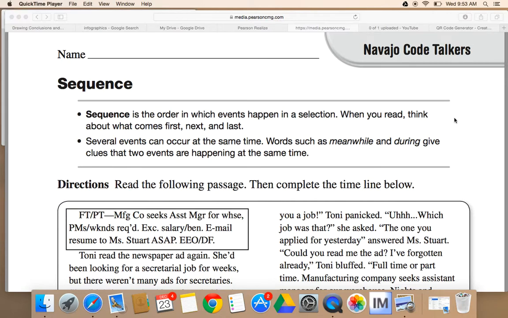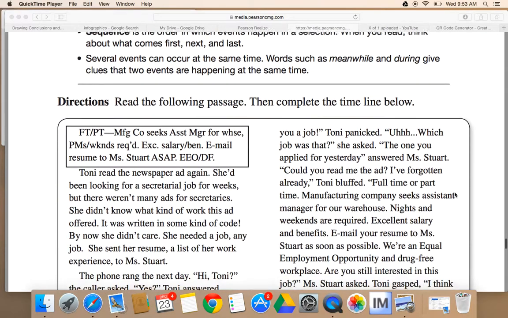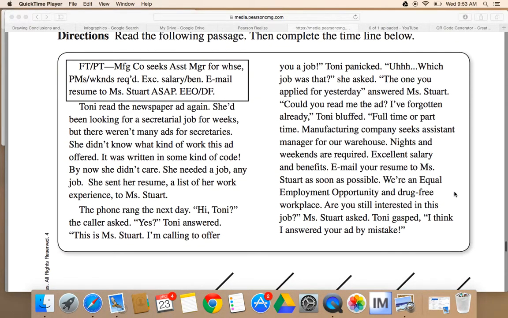The skill that we're working on this week is sequence. Sequence is the order of events, the order in which events happen in a story. Sometimes there are clue words like first, next, and last, and sometimes events can happen at the same time. If two events are happening at the same time, they're going to use the word meanwhile or the word during. So you're going to read this passage.